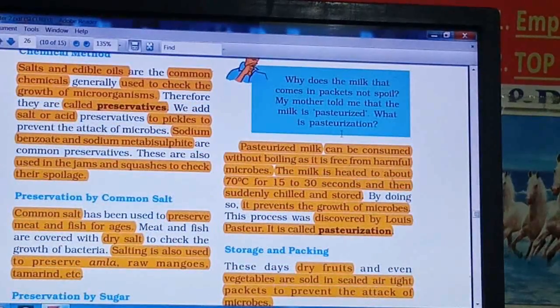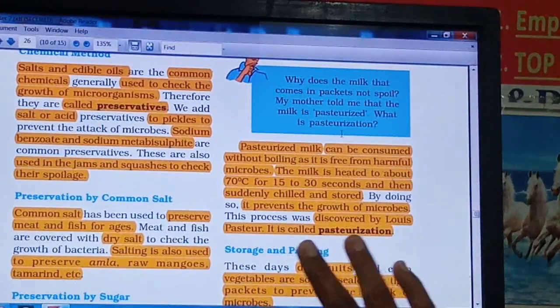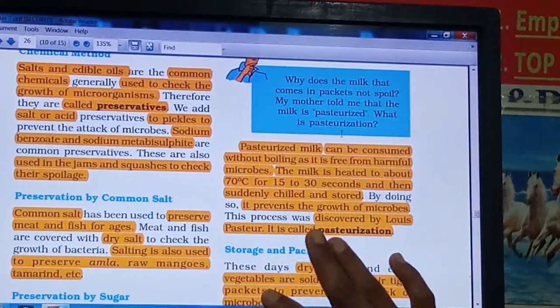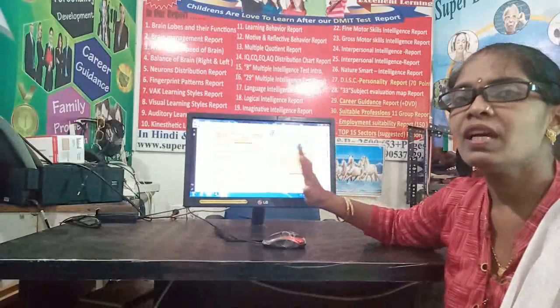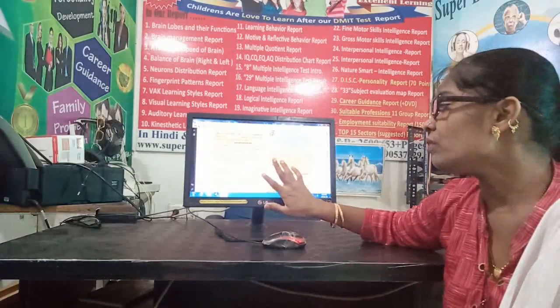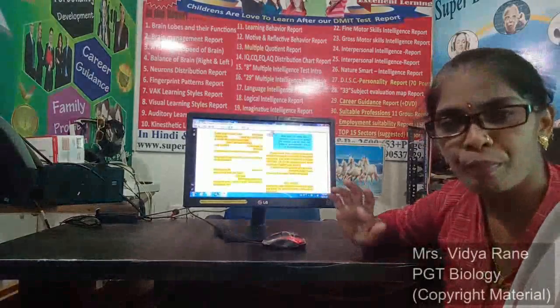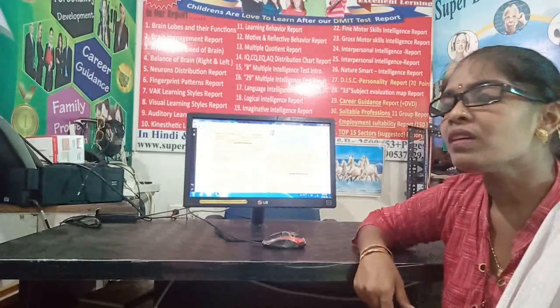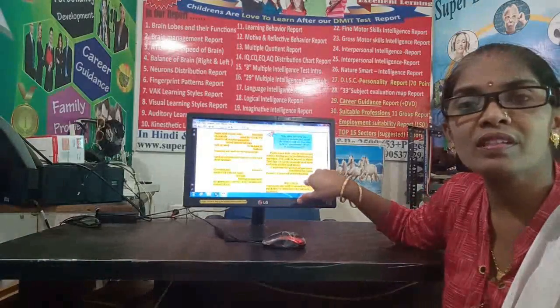Now, one more term is here, that is pasteurization. Now pasteurization means what? This is one more method to preserve food, right? And in this technique also heat and cold temperature are used. Generally, the milk we bring from the market in the form of packets, like Amul milk, suppose those packets are available. These packets are sealed, and before sealing the milk in these packets, it is pasteurized, right?